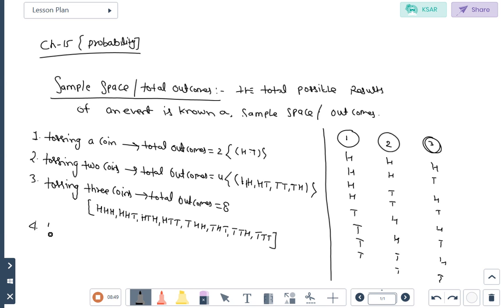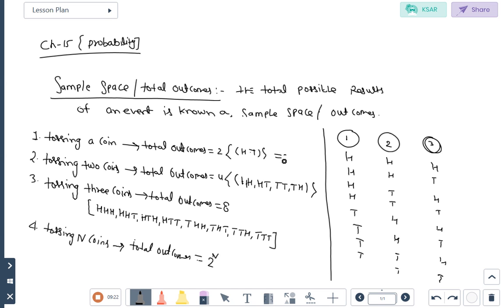Then in the general case, tossing n coins, the total outcomes is given by 2 power n, where n is the number of coins. Suppose you tossed 1 coin, 2 power 1 is 2. 2 coins, 2 power 2 is 4. 3 coins, 2 power 3 is 8.